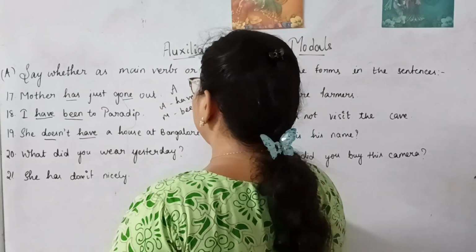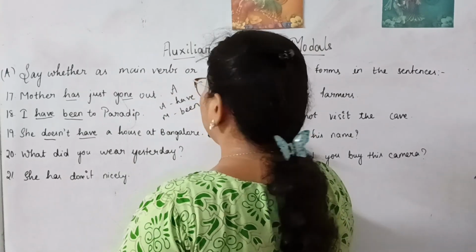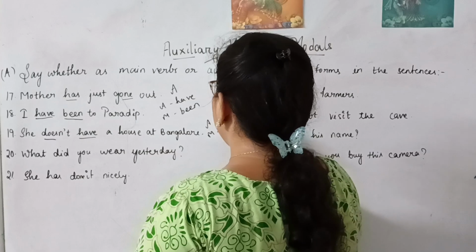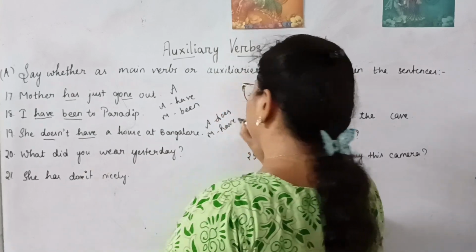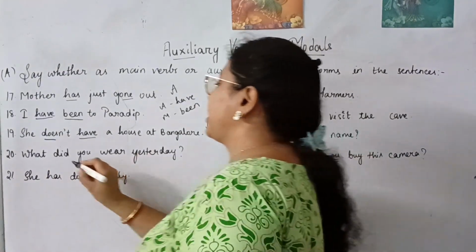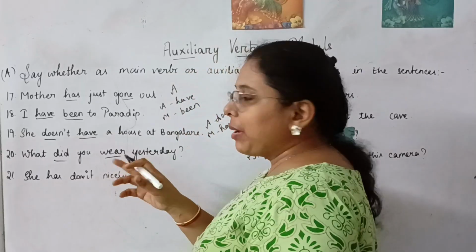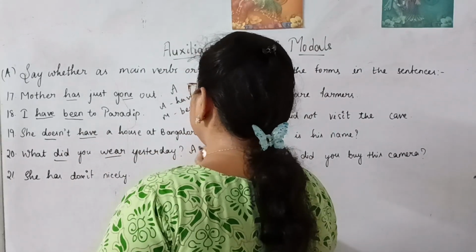So here again we have auxiliary and main both. Here auxiliary will be does and have will be the main. What did you wear yesterday? Did and wear. So where is the main verb? Did here acts as the auxiliary verb.